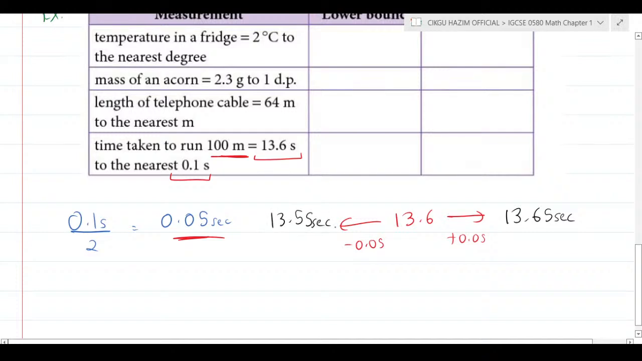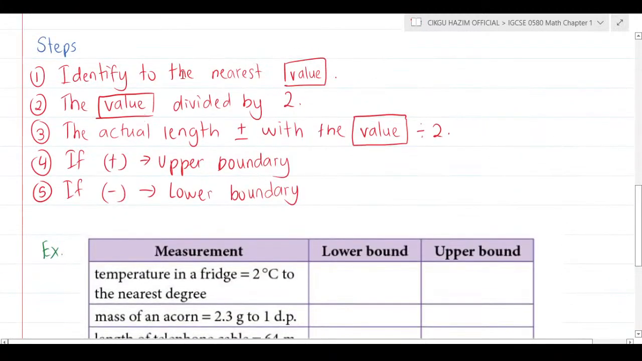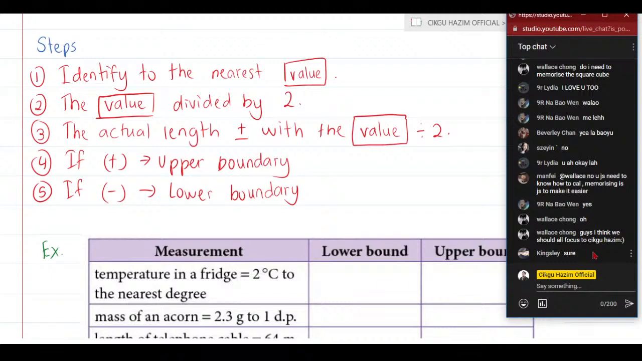Please remember that. Always follow this step. Identify to the nearest what value first, and then when you have identified that value, divide it by 2. Then take your actual length, the length that you want to work with, and plus or minus the value that has been divided by 2. That's the thing. I hope it's clear.